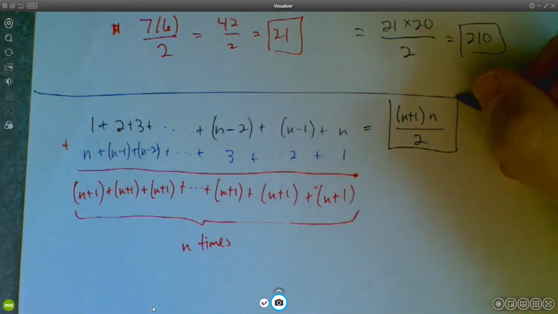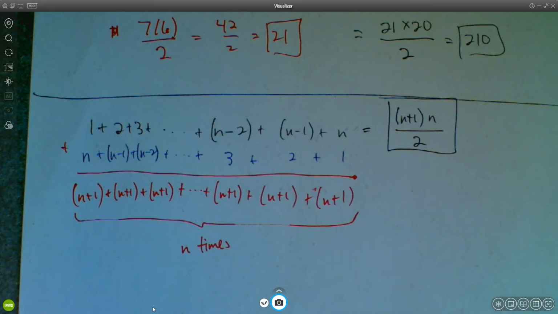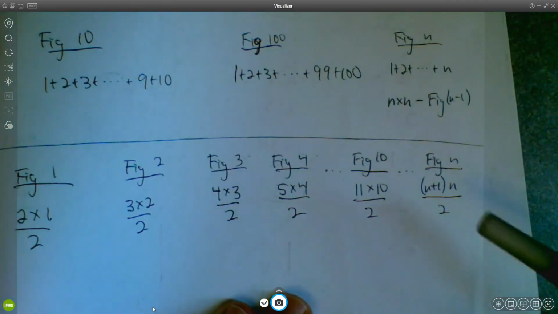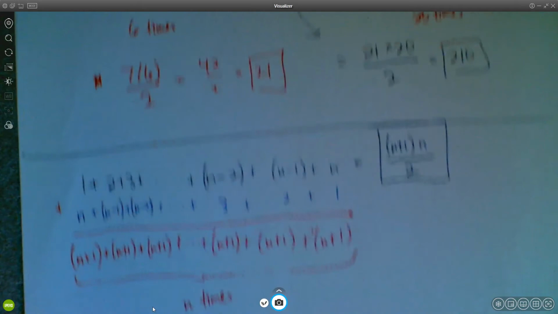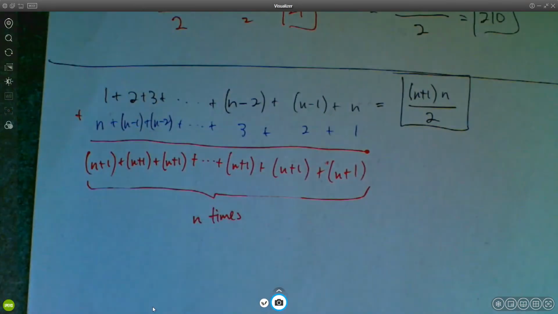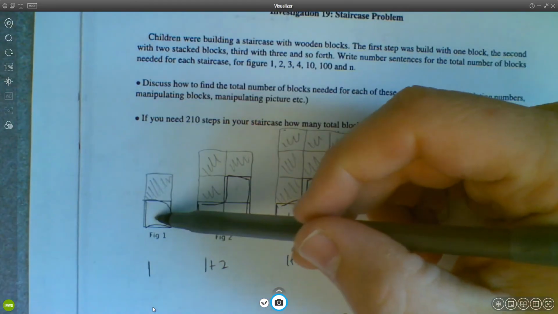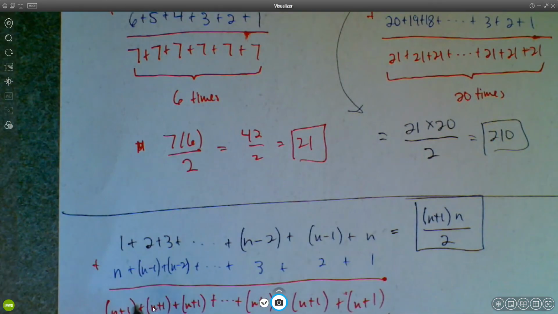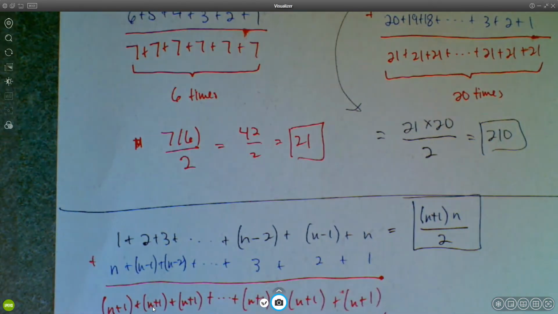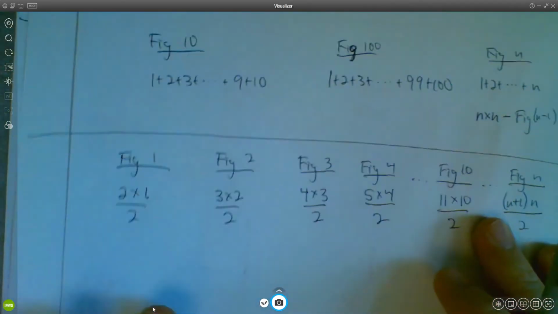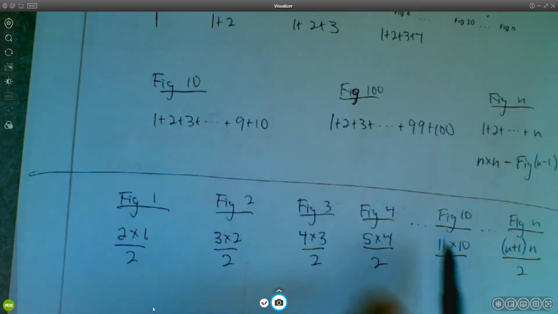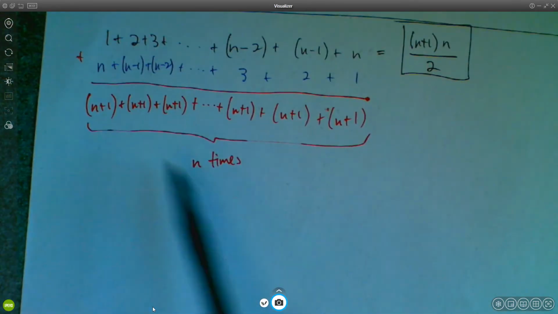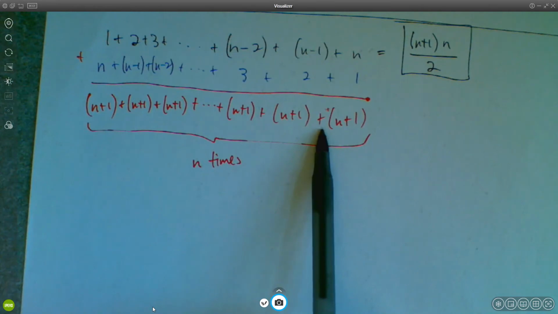n plus 1 times n divided by 2. Well, wouldn't you know it, that's exactly what we came up with here. Because notice that what we did to come up with this is we did visually exactly what Gauss did numerically here, right? We just took each figure, doubled it. That's what we're doing in blue, doubling it. And then expressed how many blocks were in the doubled figure. That's what we're doing down here, okay?